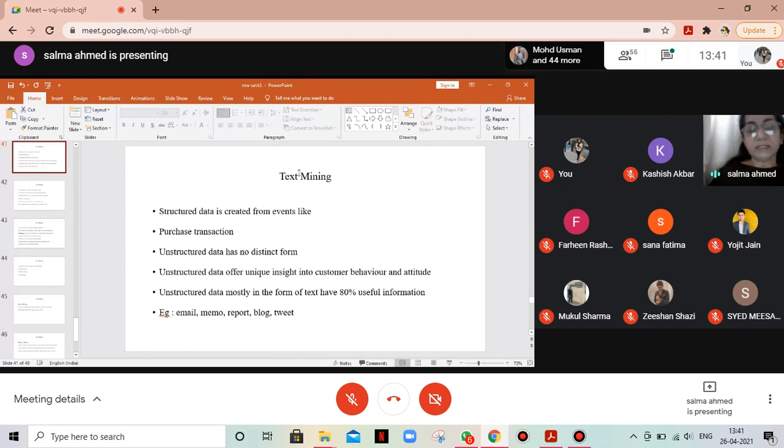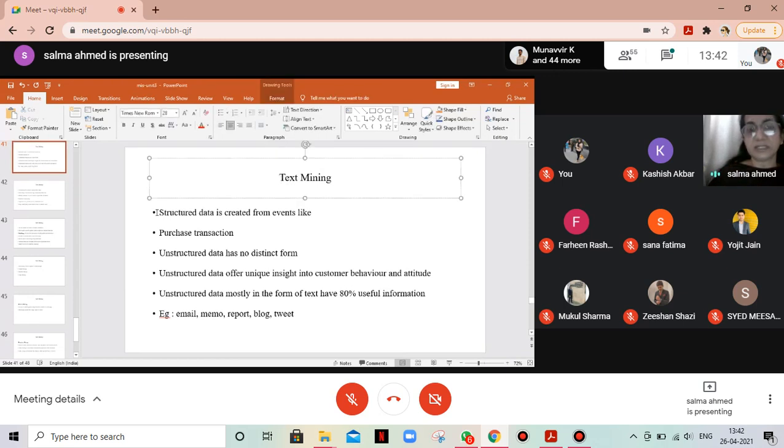Now, text mining. There are two other kinds of mining: one is text mining, and the other is web mining. What is text mining? When we have data, there are two kinds: structured data and unstructured data. Structured data is created from events like an employee joining the organization.